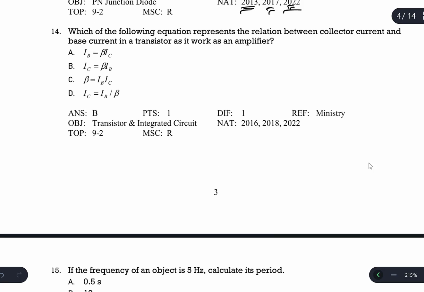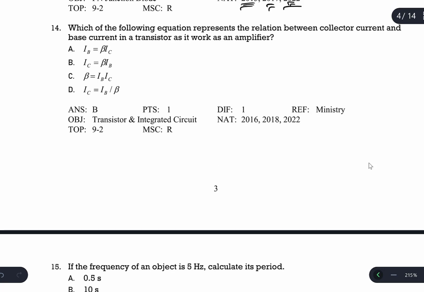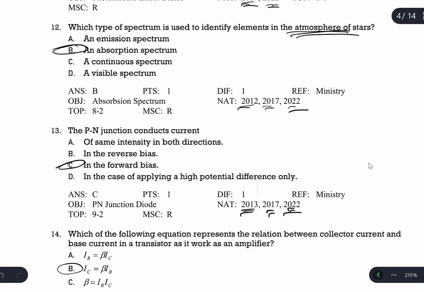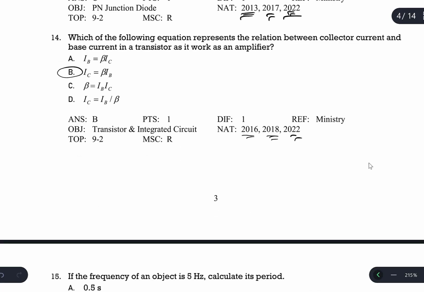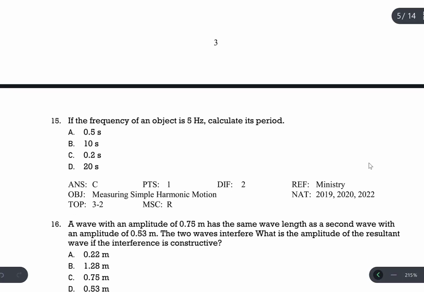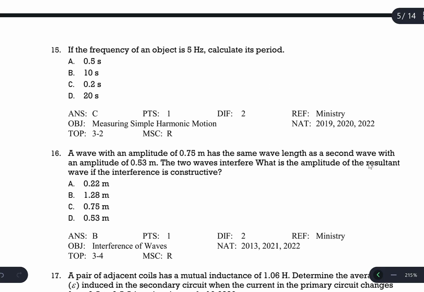Which of the following equations represents the relation between the collector current and base current in a transistor as it works in an amplifier? This equation was asked 3 times in the ministry exam, and it is in the book, because collector current is always greater than base current. Collector current is beta, the current gain, times the base current of the transistor. These are conceptual challenge problems about repeated problems, and these 3 problems are repeated in a problem session.